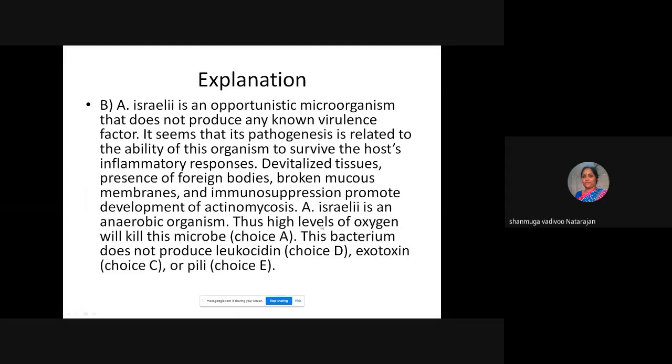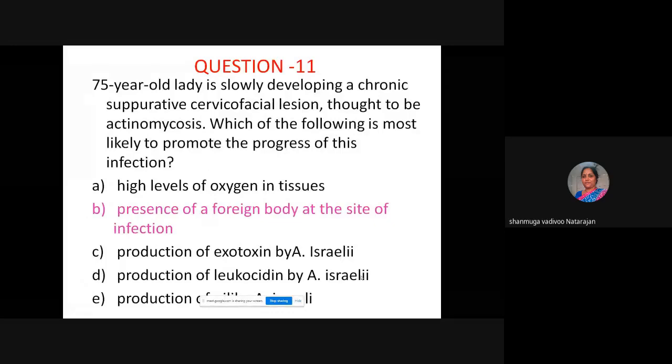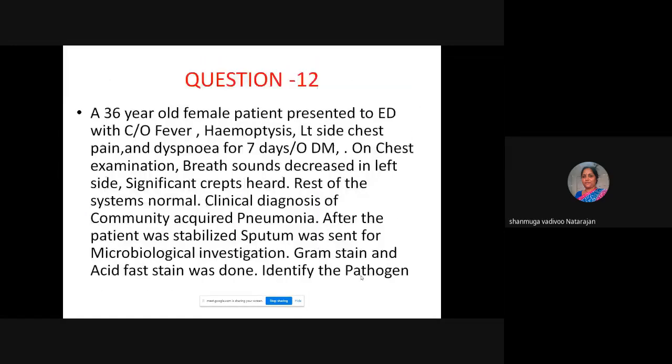So a high level of oxygen will kill the microbe, and it does not produce leukocidin, exotoxin, or phospholipase. These are not the pathogenic mechanisms of this organism. So here choice B is the correct one. Okay, I'll go to the next question.